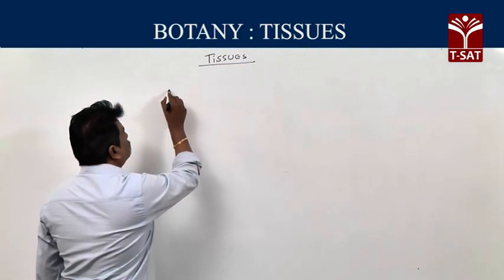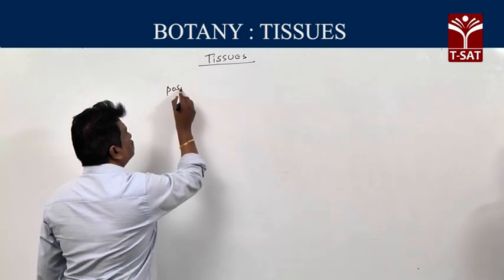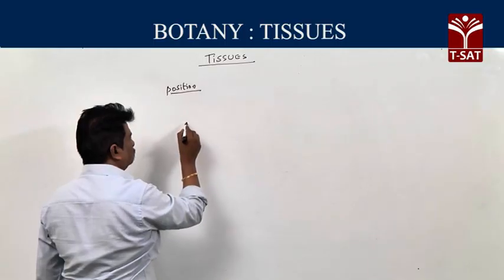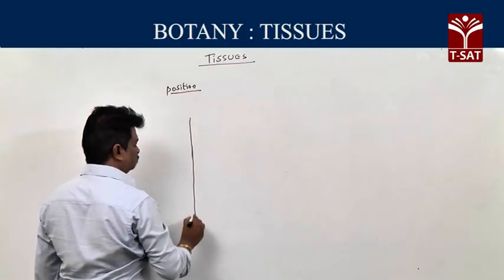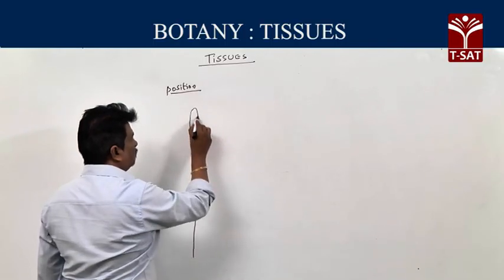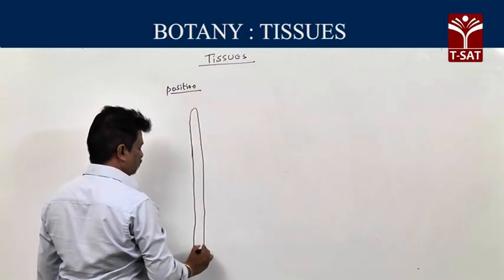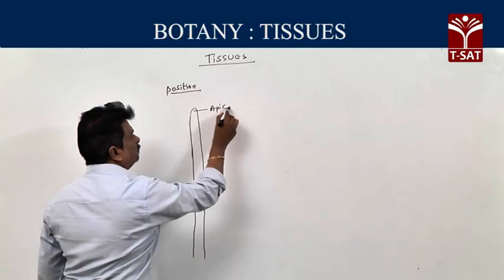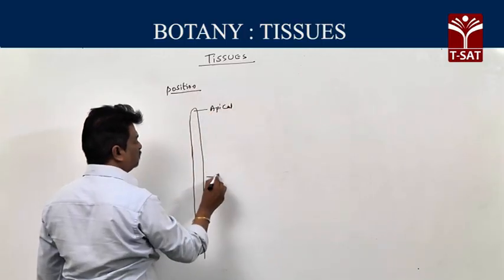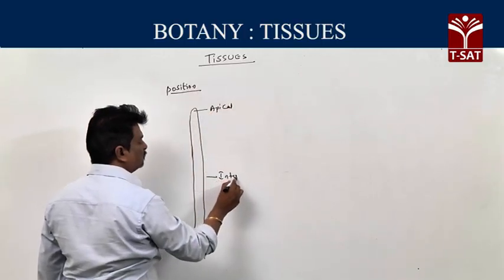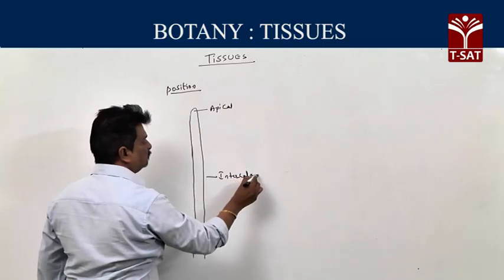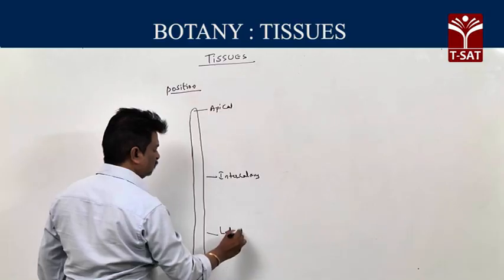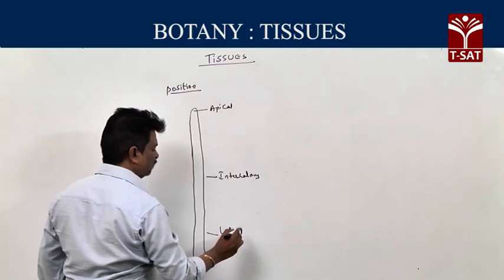Next one, classification of meristems based on position. Based on position, meristems are divided into three types. Among three types, first one, apical meristems. Second one, intercalary meristems. Third one, lateral meristems.